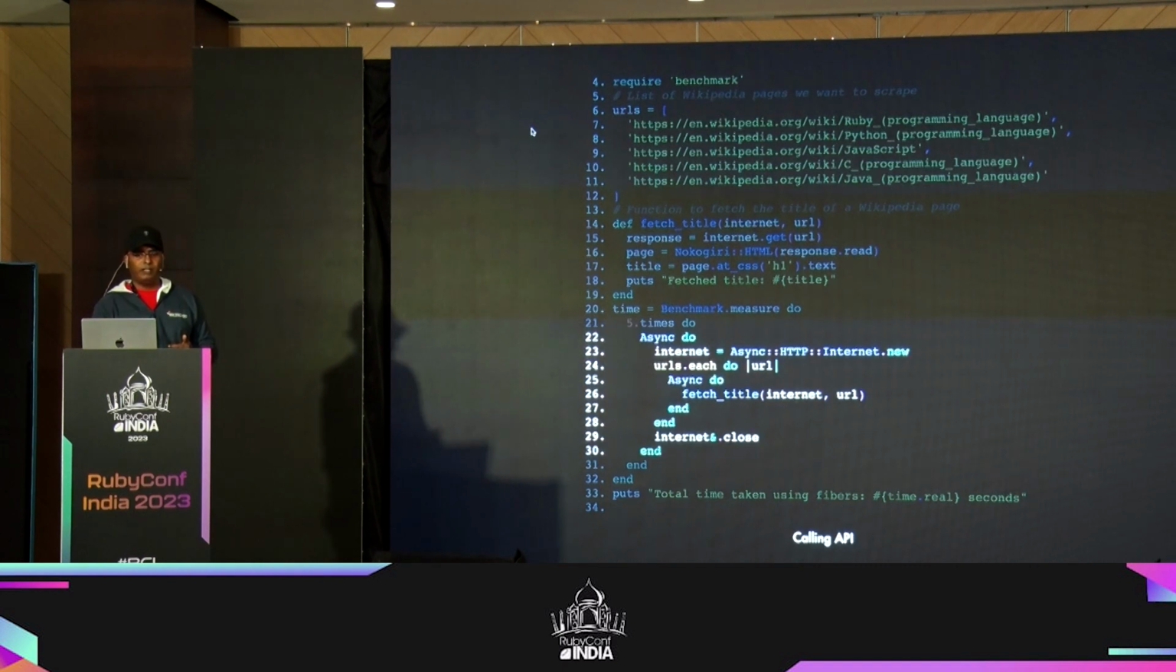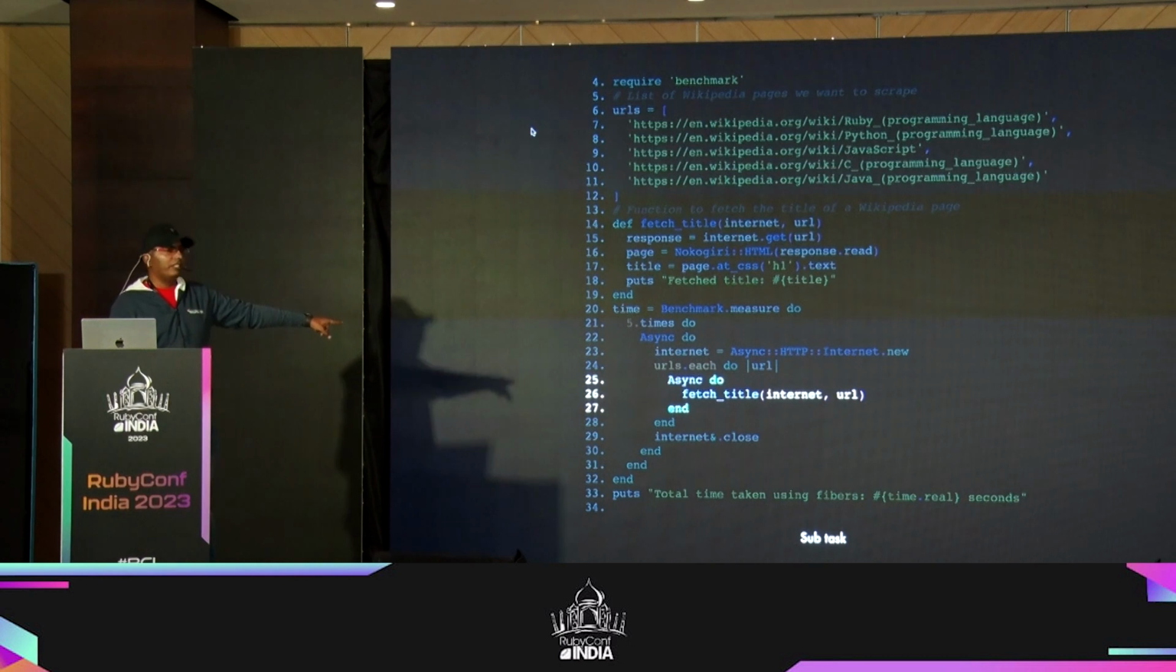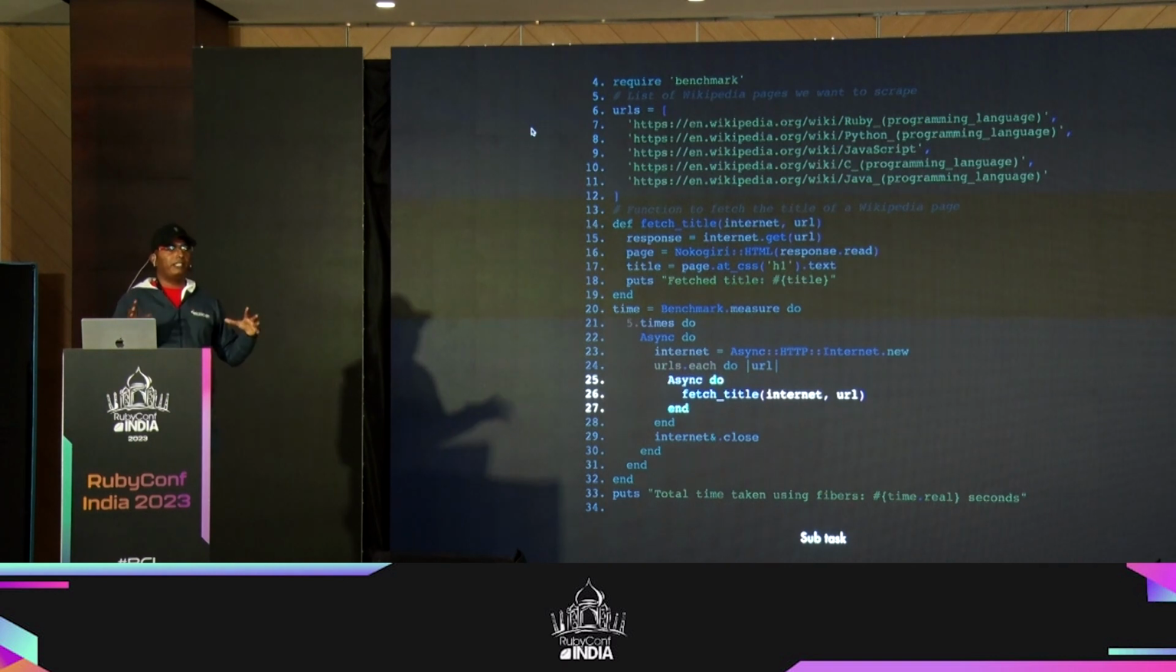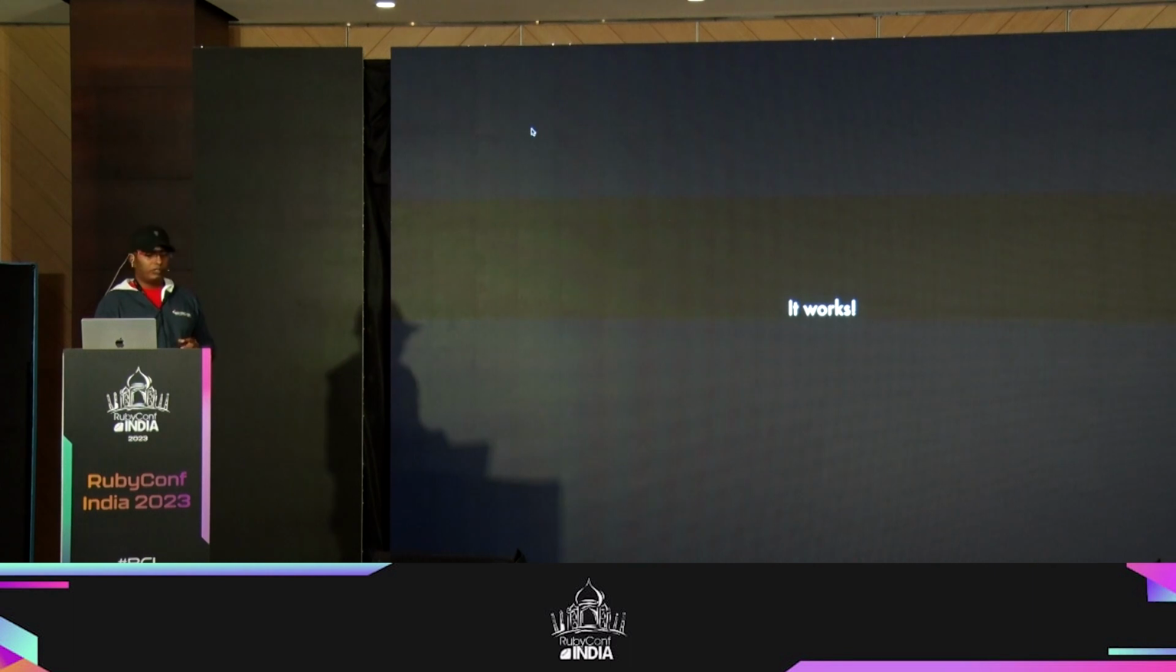Okay, same thing. So if you notice, there is another block here within, so that will become a subtask for me, right? So I'm going to create multiple subtasks. So all the subtasks get completed, and then the final block is going to return the data for me, okay? So this one works.